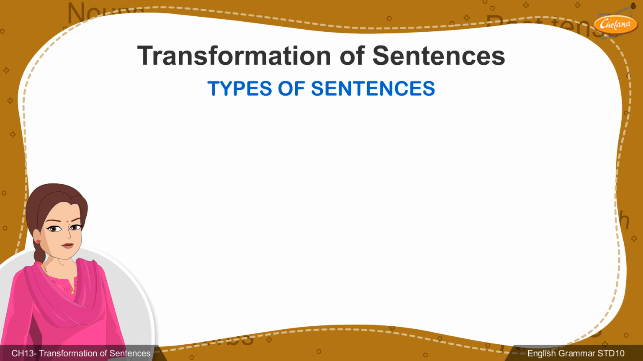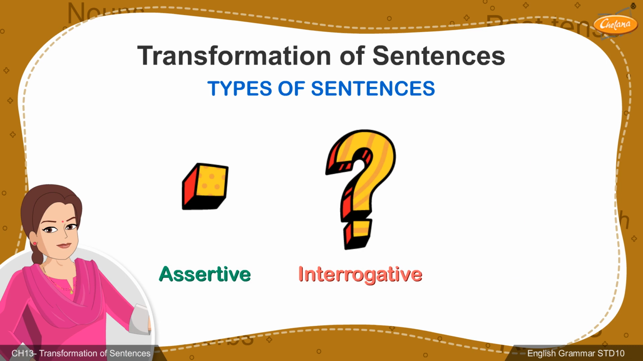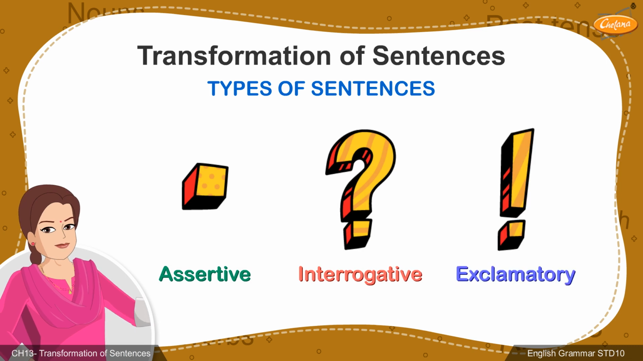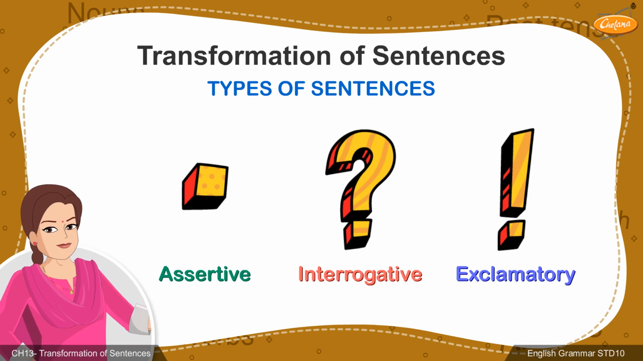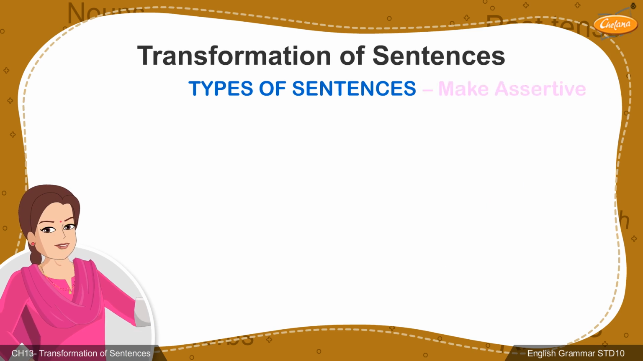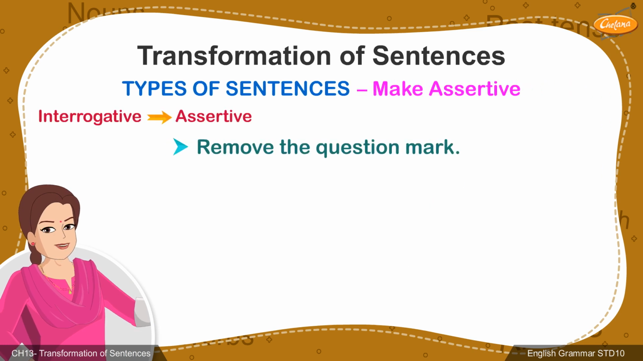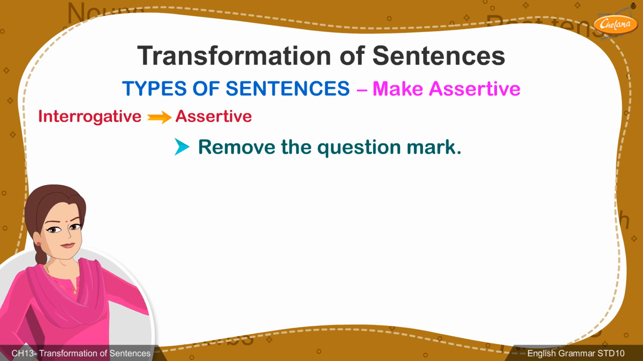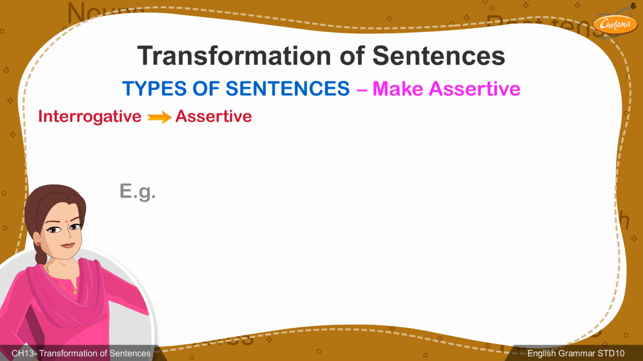Students, under these types of sentences, we learned all about assertive, interrogative, and exclamatory sentences. Our next set of transformation of sentences pertains to these three types of sentences. We will first learn how to make assertive sentences. Firstly, question marks have to be removed if a sentence is being written in assertive form. Certain words must change to avoid change in meaning.